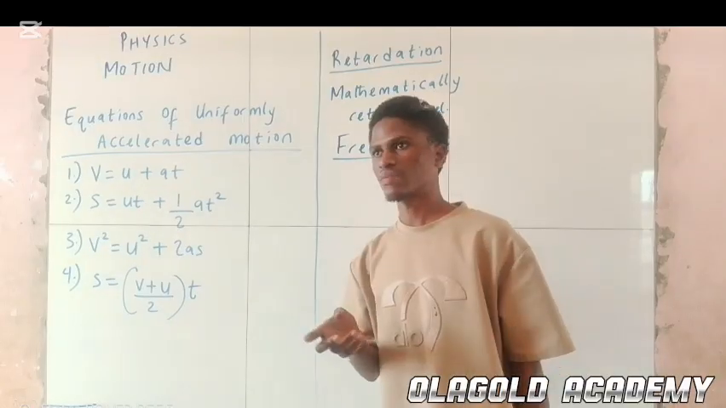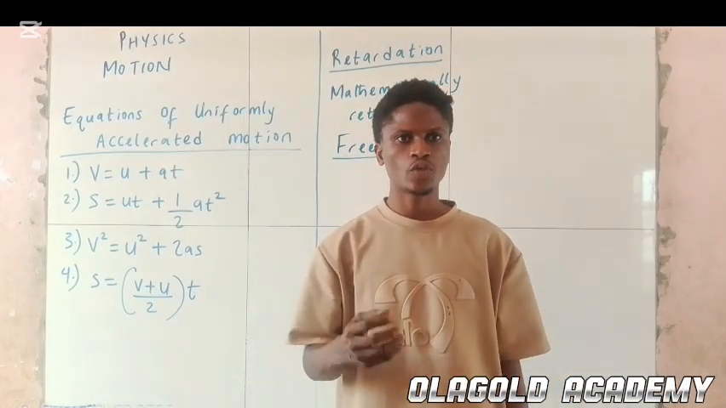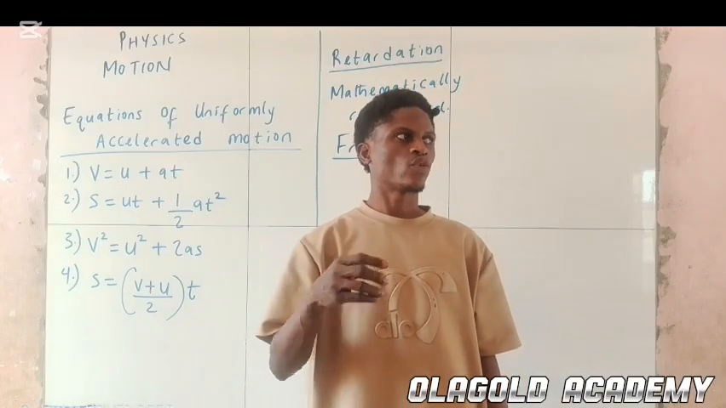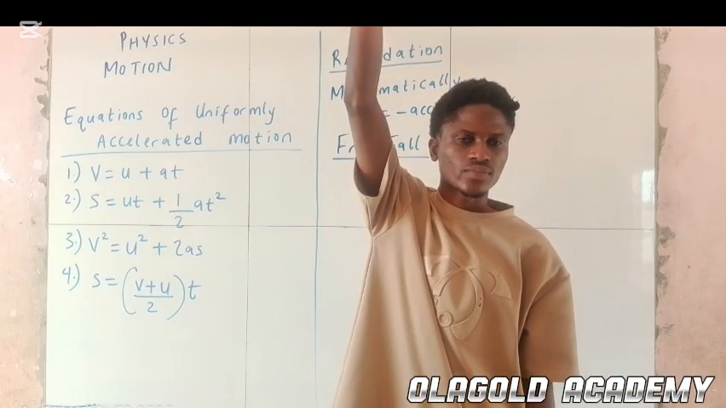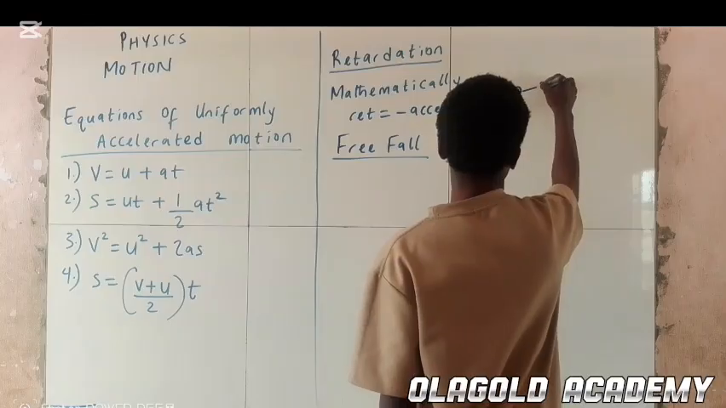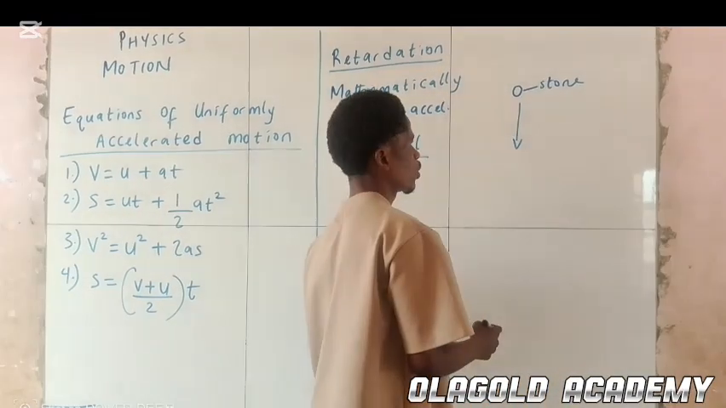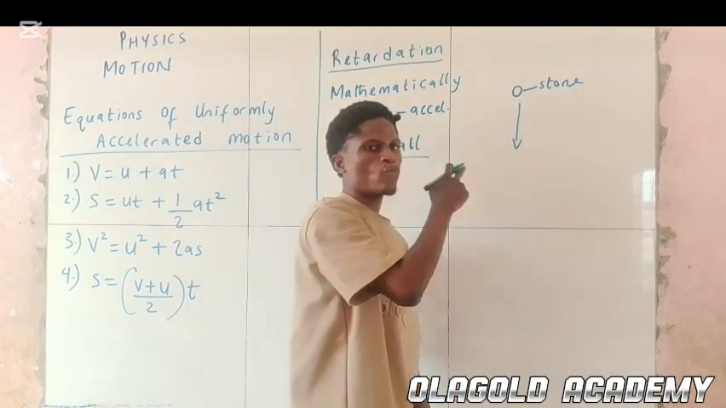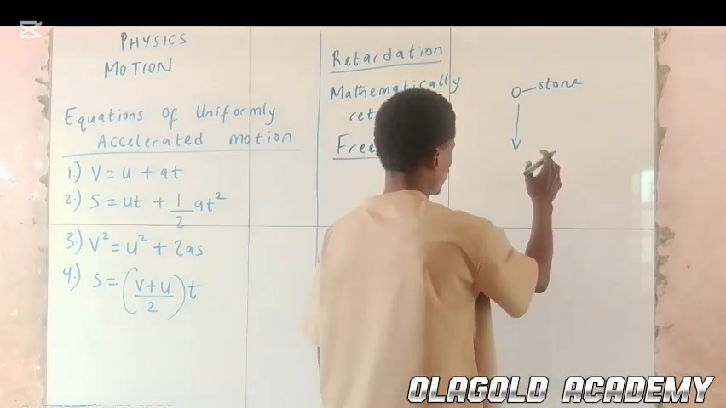And let me also add this. An example of a substance that undergoes free fall: if a stone falls from a height, it comes down. That's an example of free fall. But remember, there's also a resistance.